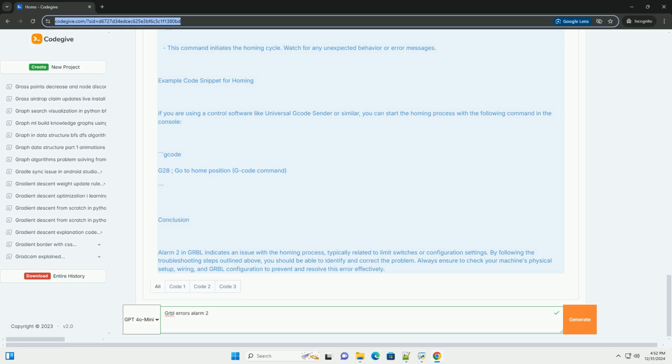Use the command $$ to view the current Grbl settings.